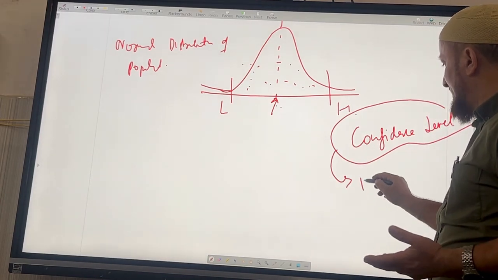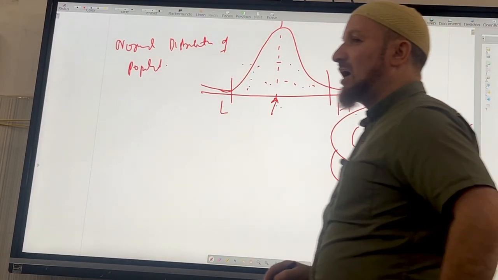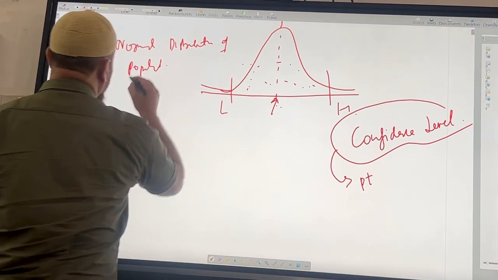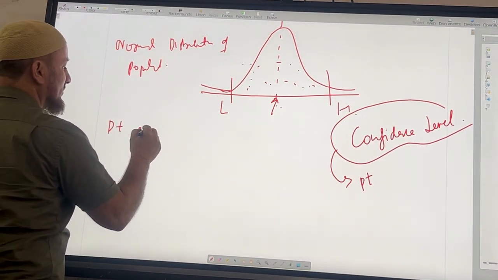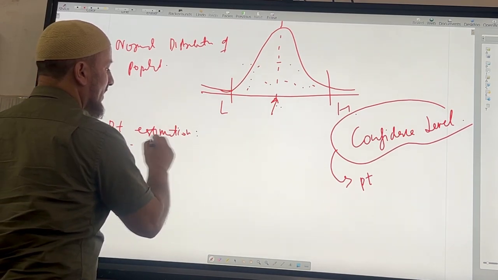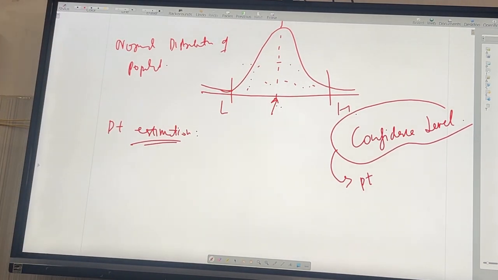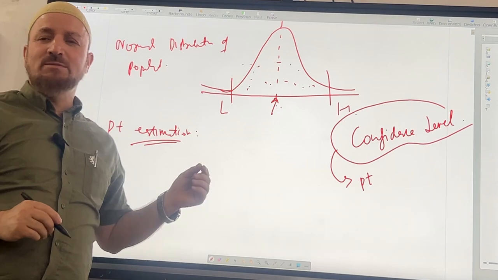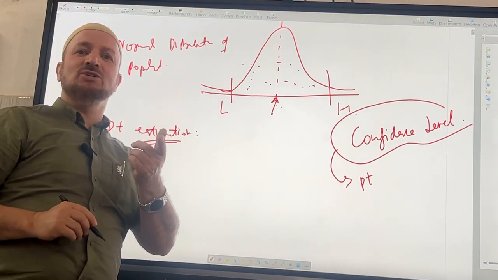It actually has two things: firstly the point estimation. What is point estimation?